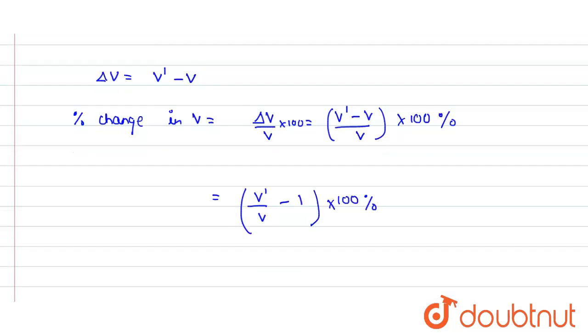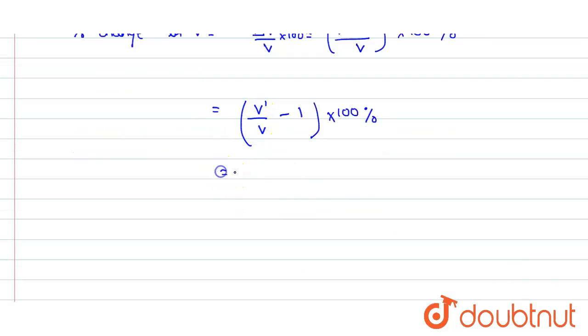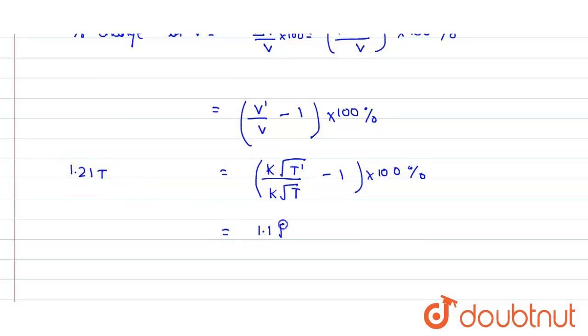Now what would be the value of V dash by V? We have already seen that V is directly proportional to square root of T. So V dash would be equal to K square root of T dash, and V would be equal to K square root of T, minus 1, multiplied by 100. So it would be in percentage. K and K would cancel. What is T dash? T dash is 1.21 of T. So if we take the square root, it would be 1.1 square root of T divided by square root of T, minus 1, multiplied by 100. If we solve this, it would turn out to be 10%.